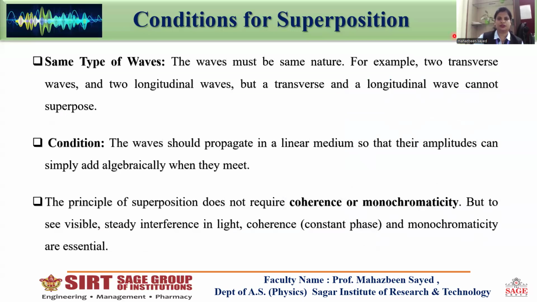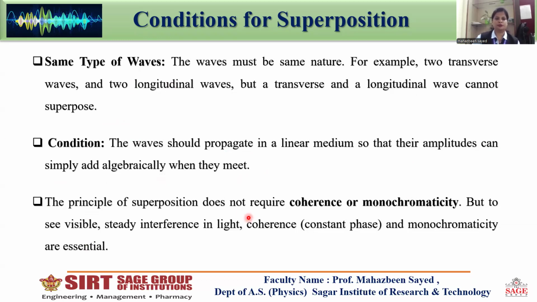Condition for superposition. First, same type of waves. The waves must be of the same nature, for example two transverse waves or two longitudinal waves, but a transverse and a longitudinal wave cannot superpose. Another condition: the waves should propagate in a linear medium so that their amplitudes can simply add algebraically when they meet.